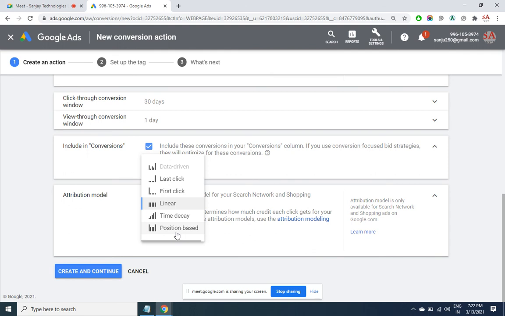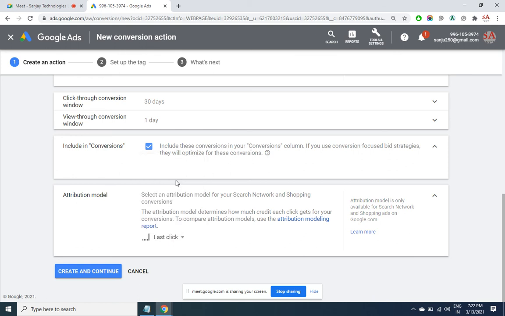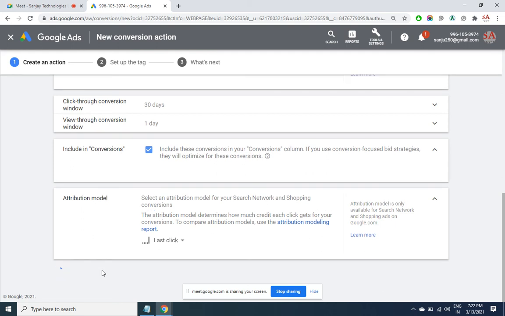So these are all the options that you have, where you say that yes, this acquisition is a proper acquisition. So this is the most viable option: last click, the most commonly used and legitimate option. So once all these options are set, we click on create and continue.